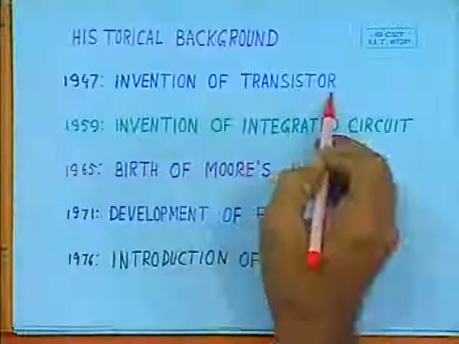The basic idea was that semiconductor materials like germanium and silicon can be used to realize electronic circuits. The basic theory behind that was that this semiconductor material can carry current, and its current can be controlled by adding small amounts of impurities. That was the basic theory behind the invention of the transistor.